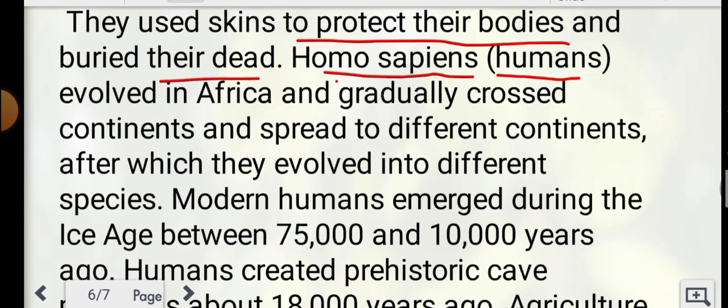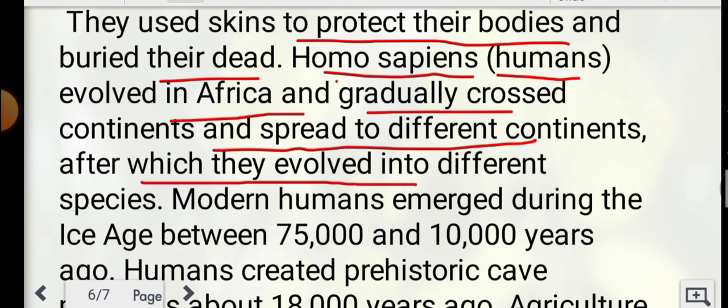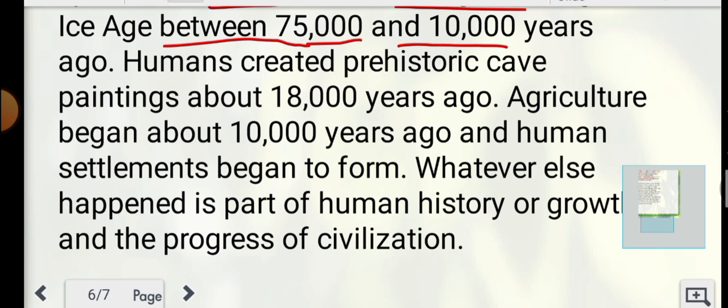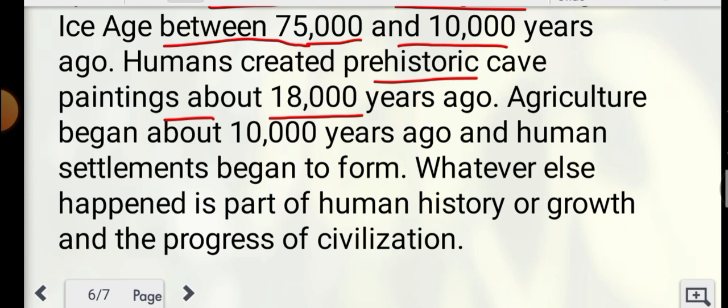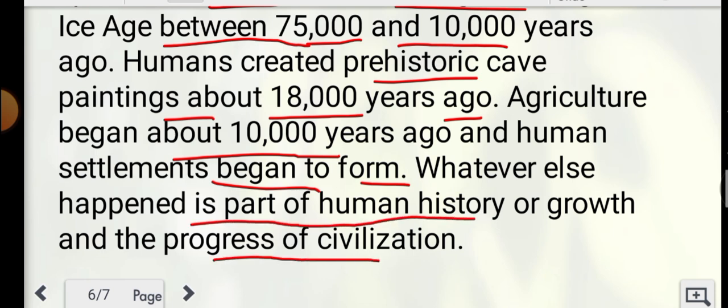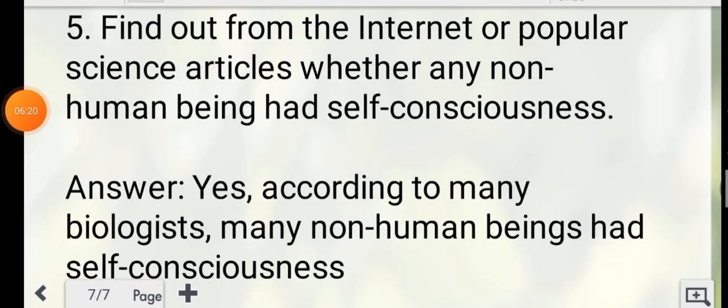Homo sapiens, meaning humans, evolved in Africa and gradually crossed continents and spread to different continents, after which they evolved into different species. Modern humans emerged during the ice age between 25,000 to 10,000 years ago. Humans created prehistoric cave paintings about 18,000 years ago. Agriculture began about 10,000 years ago and human settlements began to form. Whatever else happened is part of human history or growth and the progress of civilization.